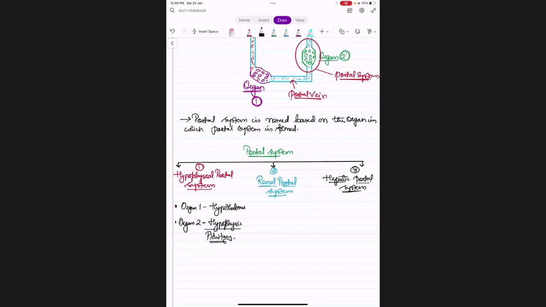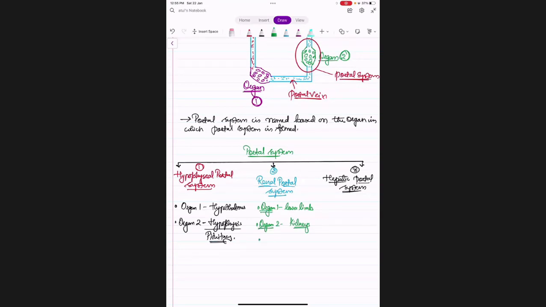So this portal system is between whom? Between hypothalamus and pituitary. Okay. Then the renal portal system. Organ 1 is the lower limb. Organ 2 will be the kidneys. So between lower limb and kidneys.